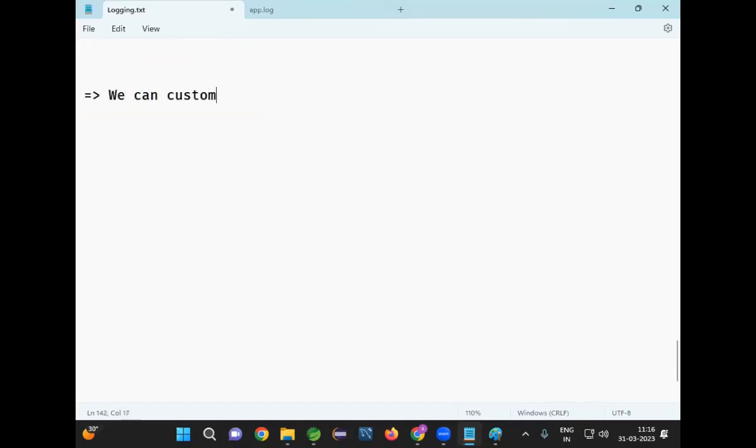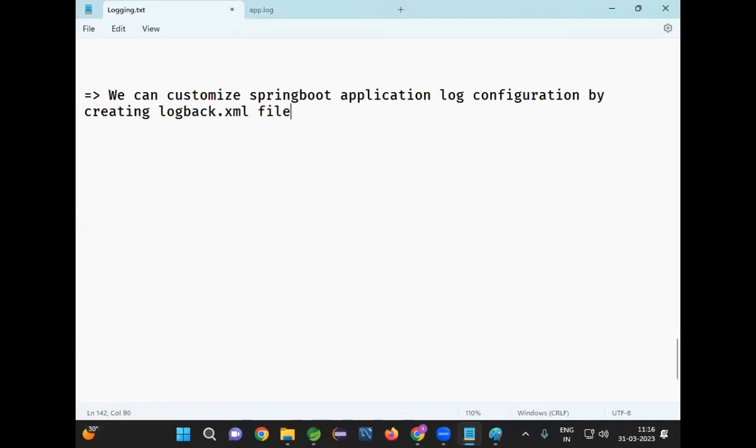We can customize the Spring Boot application log configuration by creating a logback.xml file under the src/main/resources folder.